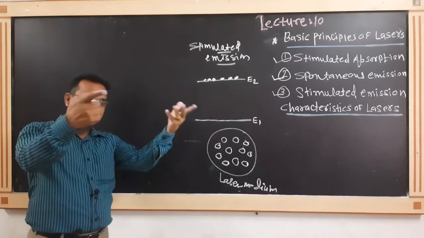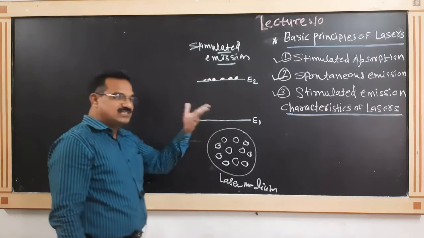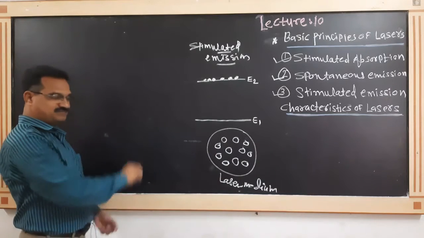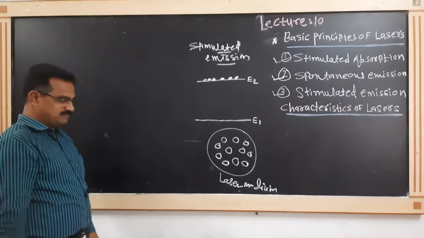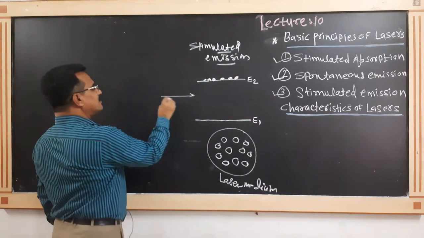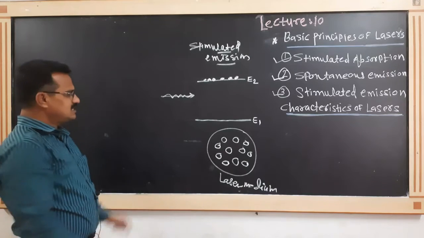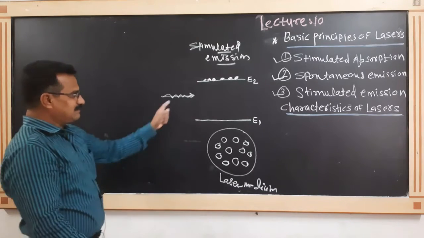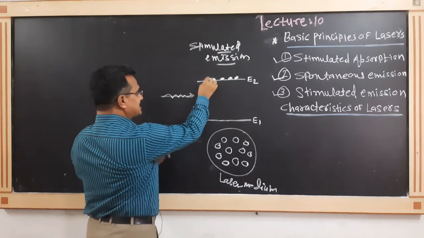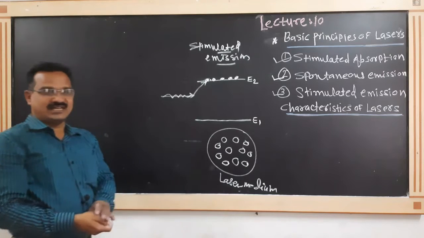At that time, it emits a photon, and the photon's energy must be equal to E2 minus E1, which is equal to h nu. But here, suppose this is an incident photon, and the interaction of this incident photon and the excited atom takes place directly.